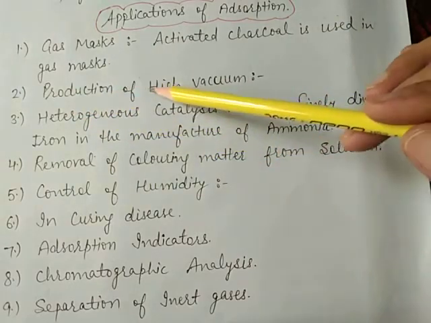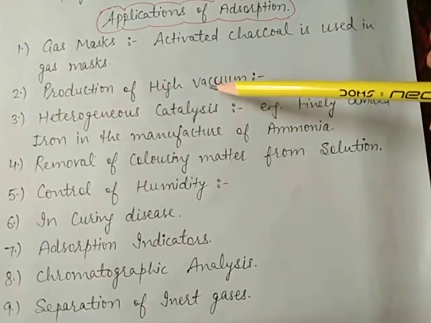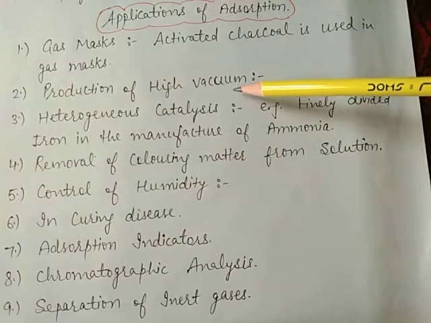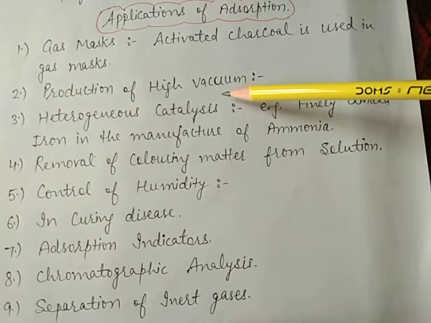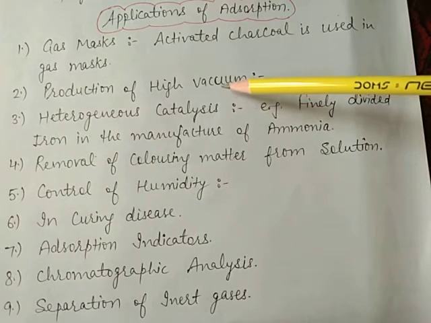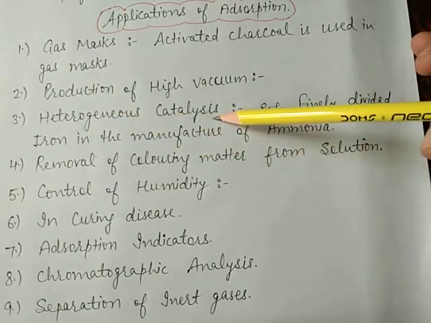Second is production of high vacuum, meaning the air can be adsorbed by activated charcoal from a vessel evacuated by a vacuum pump. Third is heterogeneous catalysis.